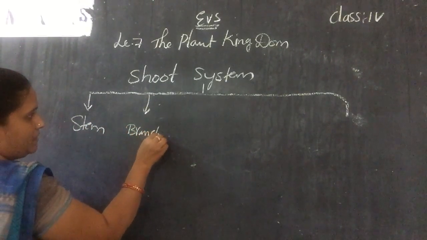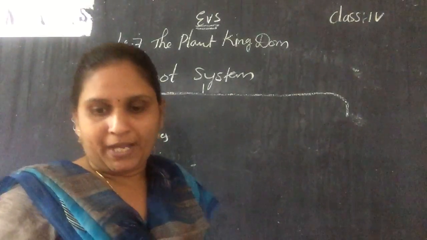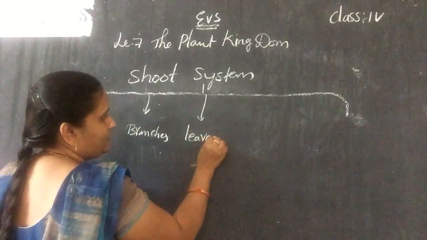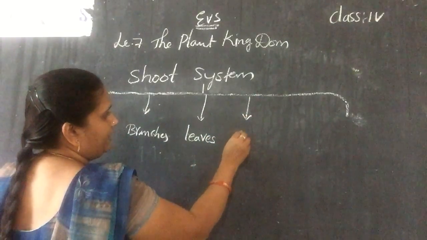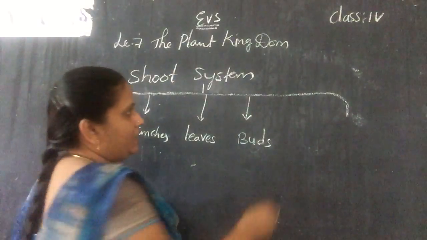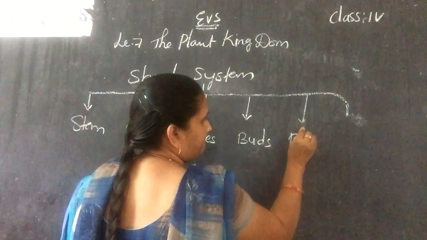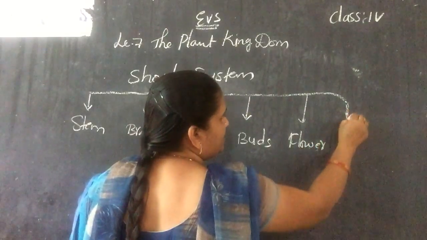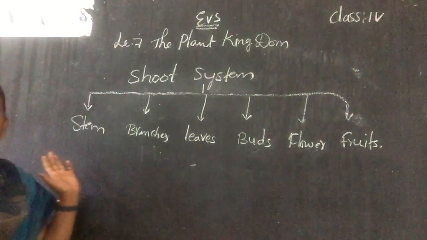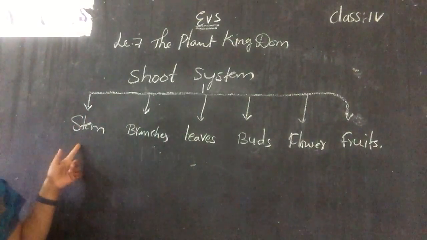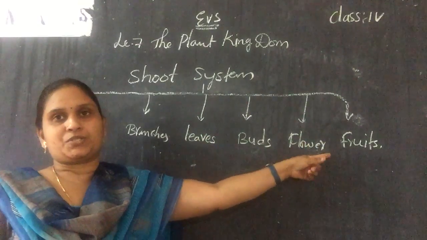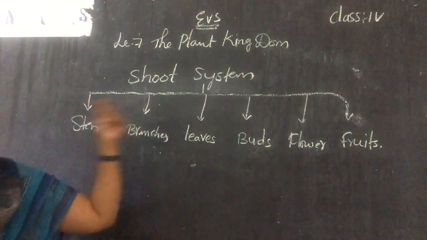Branches will come under the shoot system, and not only that, leaves will come under the shoot system, and buds will come under the shoot system. Next, flowers. After the flowers, fruits. So all these are contained under the shoot system: stem, branches, leaves, buds, flowers, fruits.